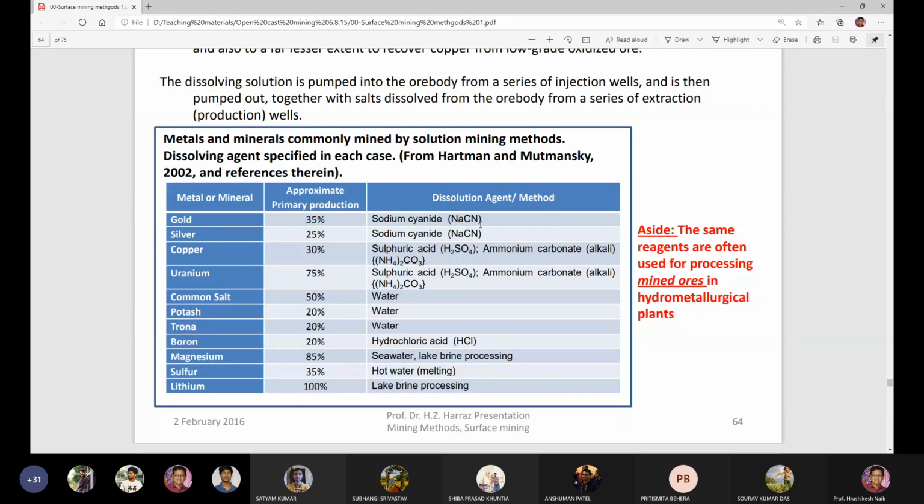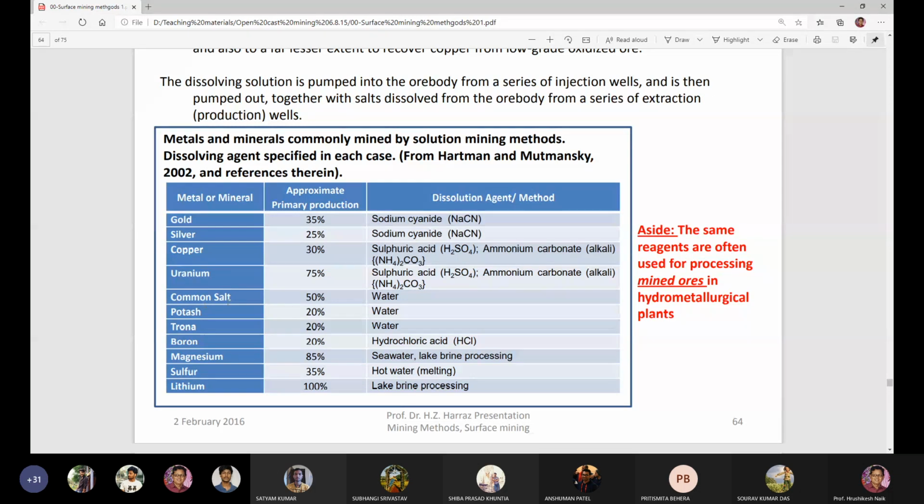Sodium cyanide is used for mining gold. Approximate primary production is 35%. So you are using sodium cyanide for extraction of gold and for extraction of silver. You are using sulfuric acid, H2SO4, and ammonium carbonate, (NH4)2CO3, an alkali, for extraction of copper. You are using sulfuric acid and ammonium carbonate for the extraction of uranium.